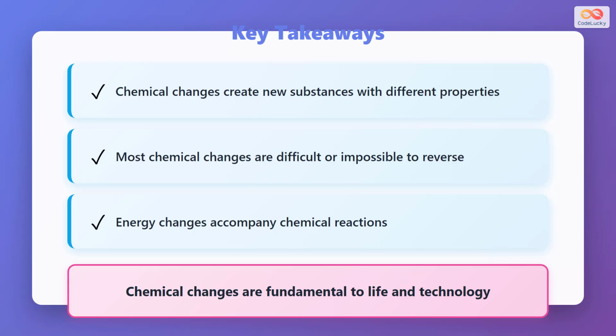Let's review the most important concepts. Chemical changes create new substances with different properties through molecular transformation. Most chemical changes are difficult or impossible to reverse, unlike physical changes. Energy changes always accompany chemical reactions, either releasing or absorbing heat. Understanding chemical changes is fundamental to comprehending how life works and how we develop new technologies. Chemical changes truly shape our world.